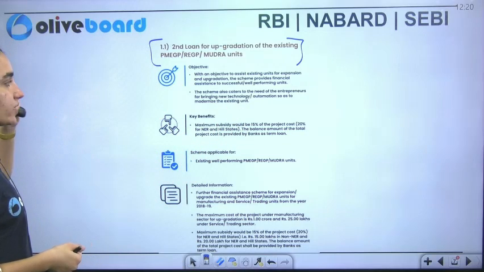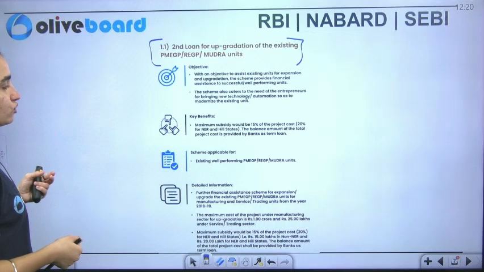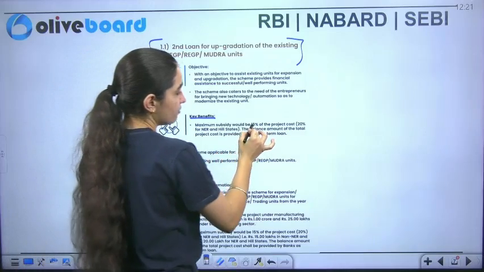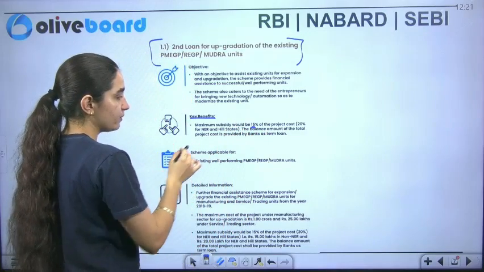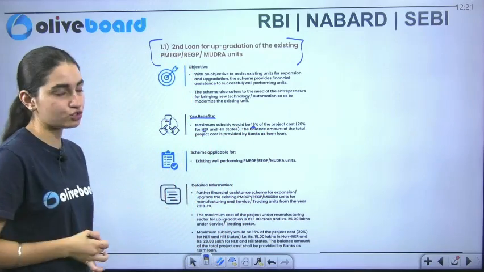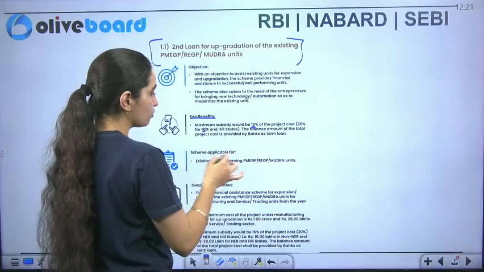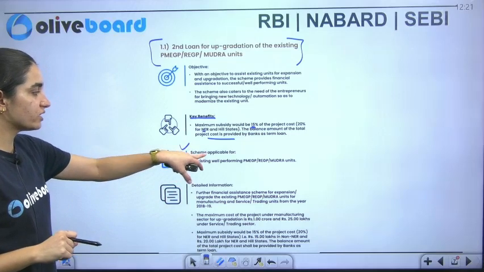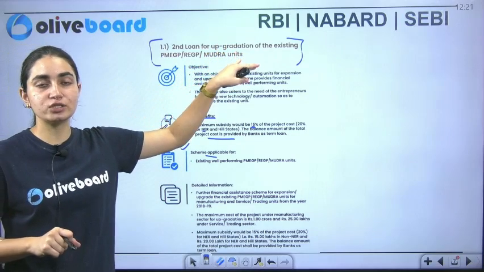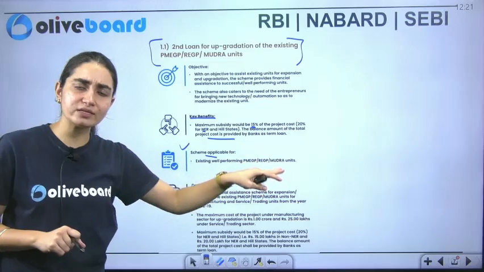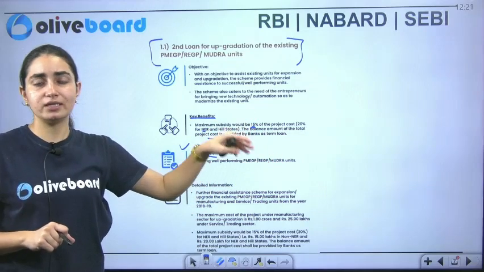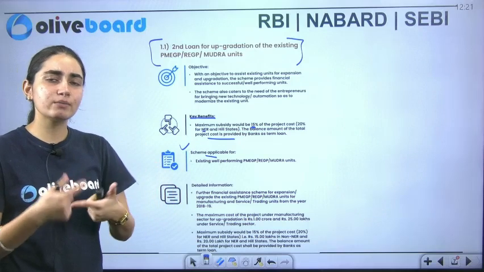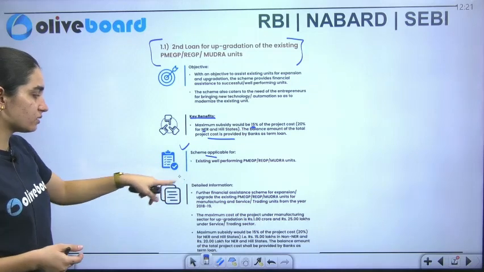So with an objective to upgrade it, and if you want to make it successful, we have to ensure what the key benefits are that will be provided. So the maximum subsidy would be 15% of the project, and 20% for the northeastern region and hilly states. The balance amount of the total project is provided by the bank as a term loan only. Now this scheme application is available for those individuals who already have their system set up in rural areas and other underserved and unserved areas, but now want to upgrade it. Along with that, this is about the detailed information.